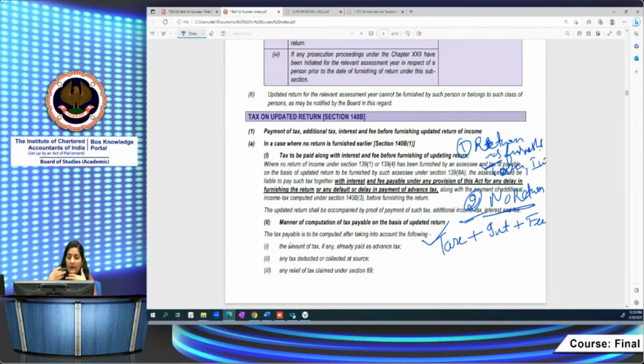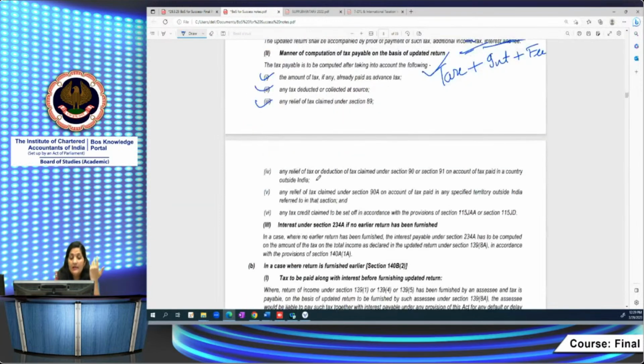So while determining the tax, how will you compute the tax? You have to, of course, consider the TDS, if any TDS has been deducted, if you have paid some advance tax, if you have claimed any relief under section 90 or 91, right? So you are eligible to claim these reliefs. You are eligible to claim relief under section 90A or tax credit as per section 115JAA or 115JD. AMT credit or MAT credit, if you are eligible, then you will consider it while computing the tax payable while filing the updated return.